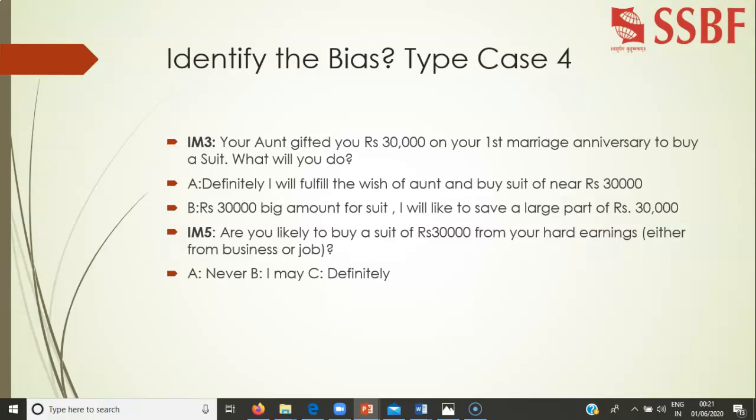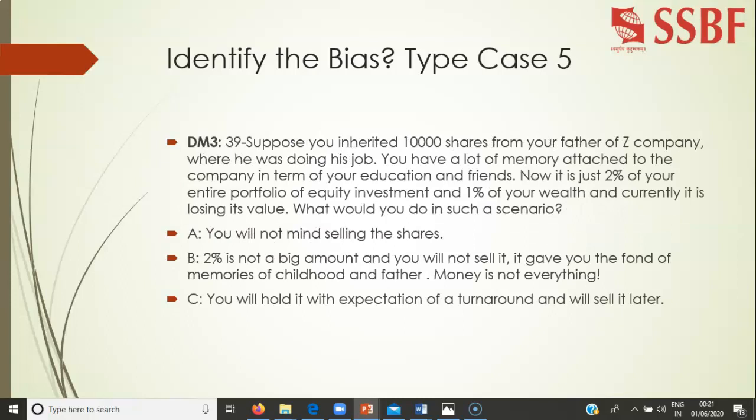Through this indirect kind of questioning you are trying to measure and evaluate their different biases. As you go through these questions you will understand that they are indirectly catching their behavior or pattern.